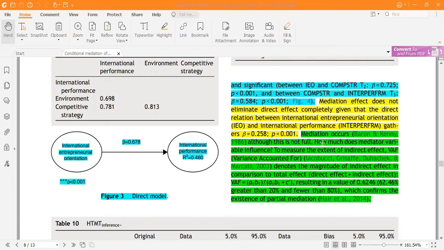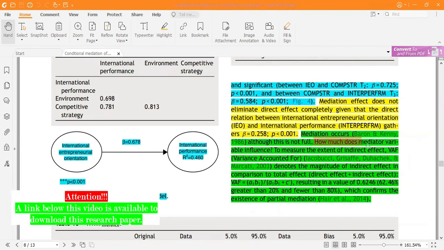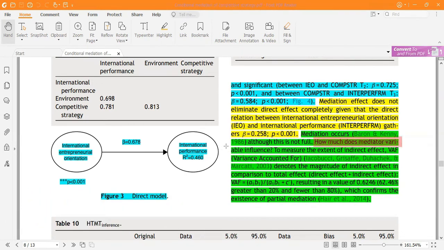So how much does the mediator influence? That is the question. If there is mediation, up to what level is the mediation? Through this we can know. To measure the extent of the indirect effect, the variance accounted for denotes the magnitude of the indirect effect in comparison to the total effect, that is, direct plus indirect.